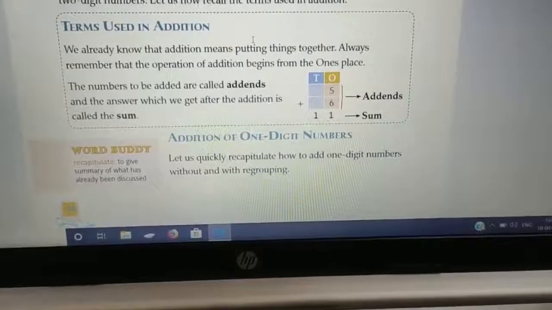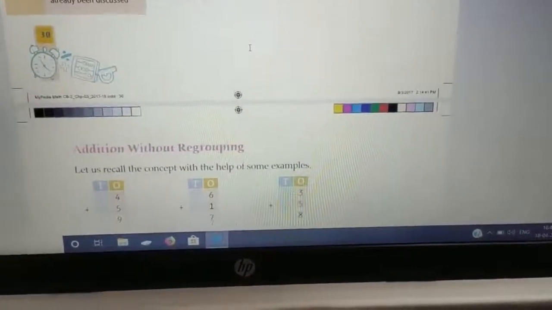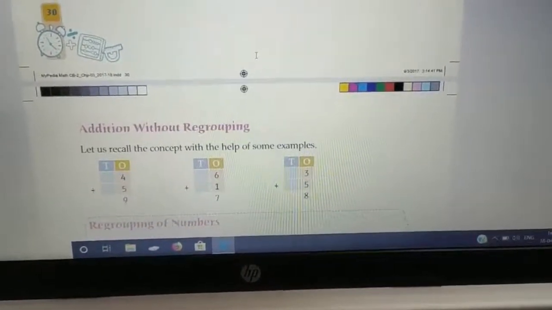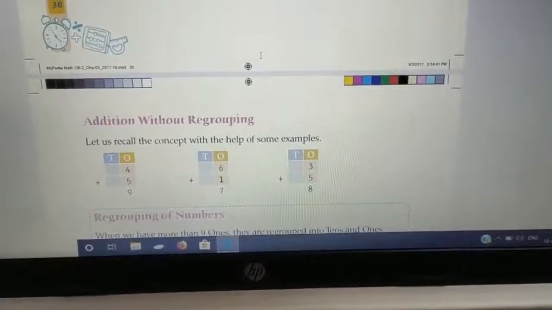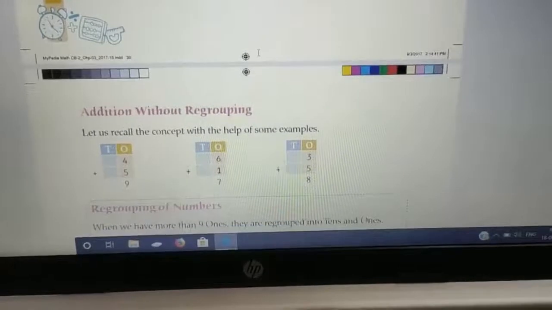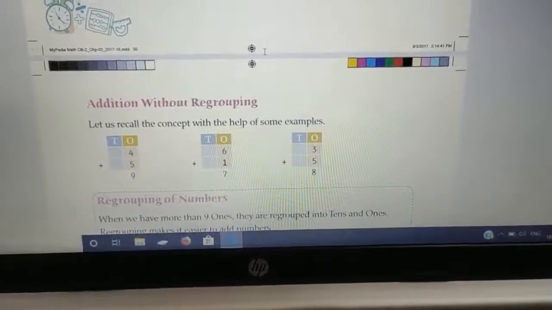Recapitulate means to give a summary of what was already discussed. Now addition without regrouping. So this also we have done on the board. The single digit sums 4 plus 5, 6 plus 1 that you learned in the starting of the first standard, right?